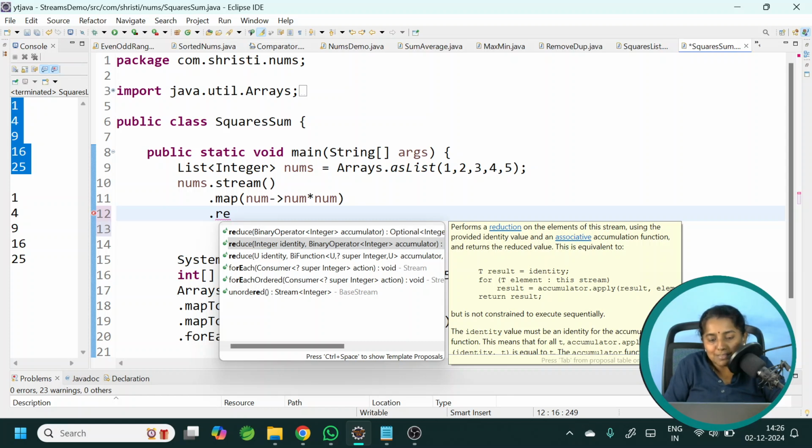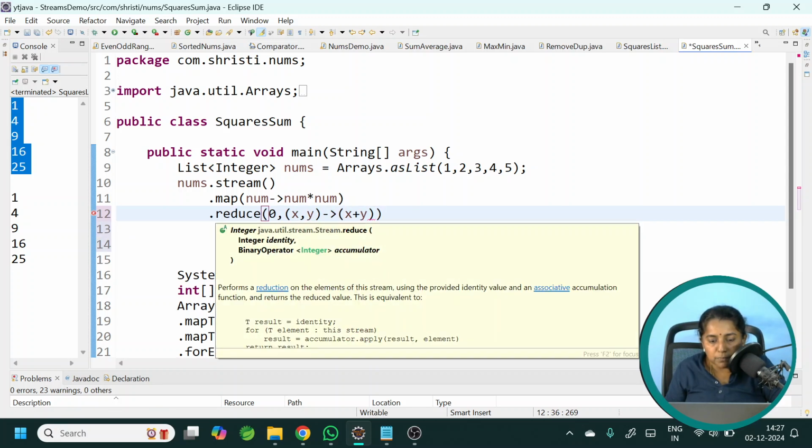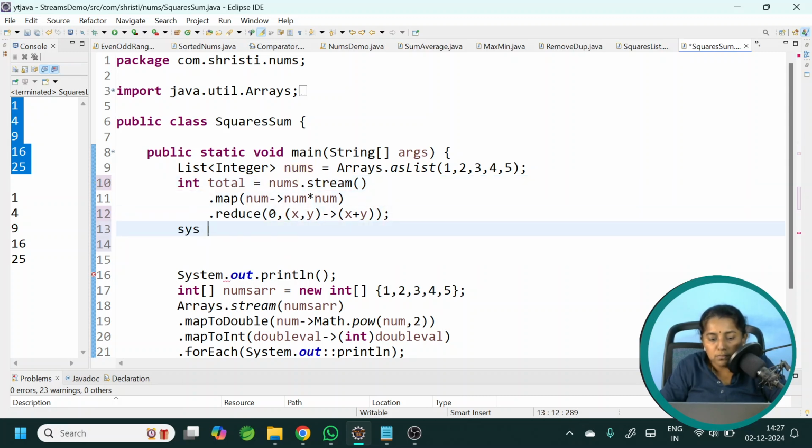This time I will show you the second one, where you give the initial value, like int sum is equal to 0, sum is equal to sum plus x. I am giving the initial value as 0 and then x comma y arrow x plus y. And see the return type of this reduce, it is an integer value only, ended with a semicolon. Int total is equal to, so square sum total.